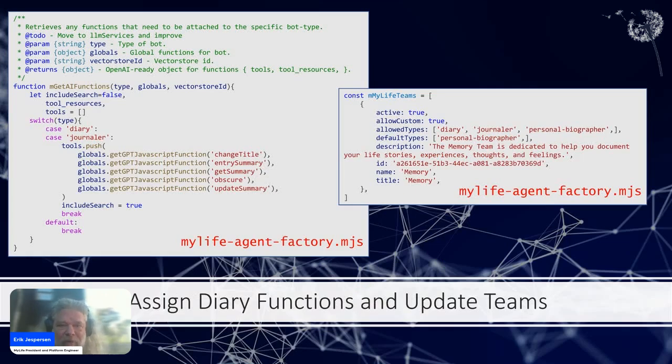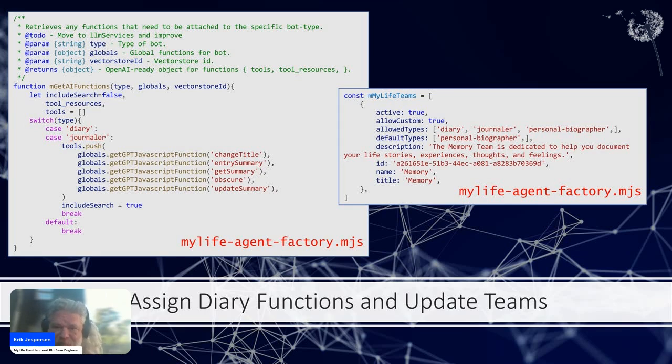Do I tell my diary bot all about this? Oh, boy, you wouldn't want to see the conversation threads. So let's actually do this. Let's connect the diary bot up as a team member. So somewhere already inside of my life, because of the work that we've done, there's the idea that the diary bot could be created. We've planted that seed, and now it's time to reap the harvest.